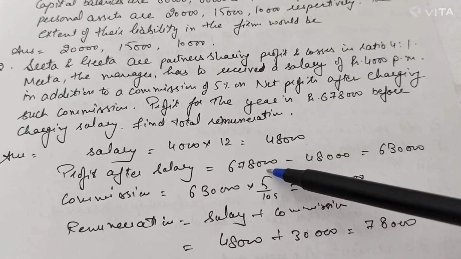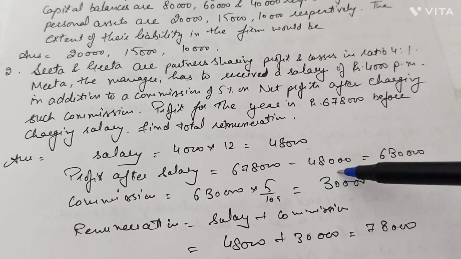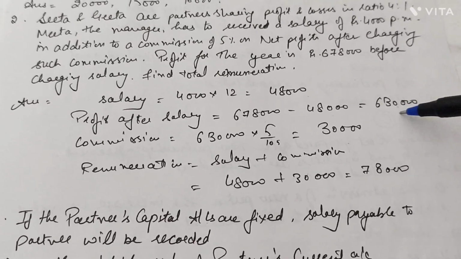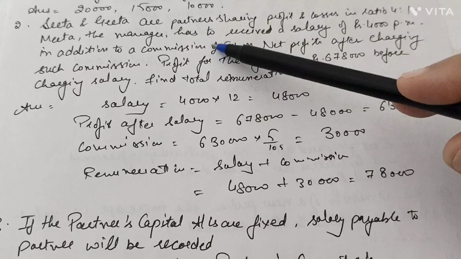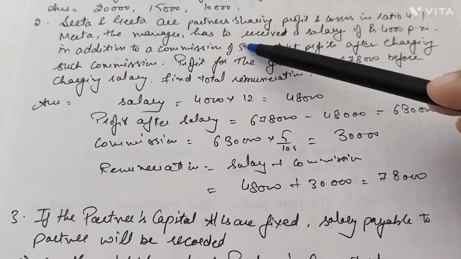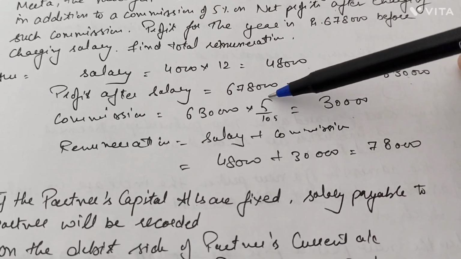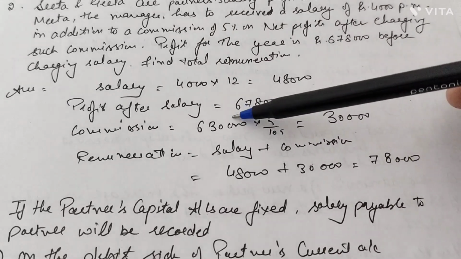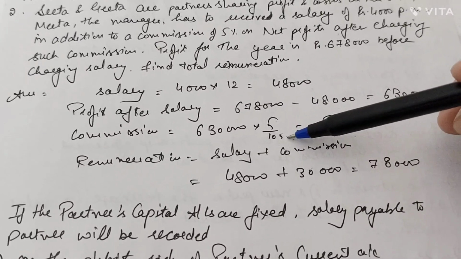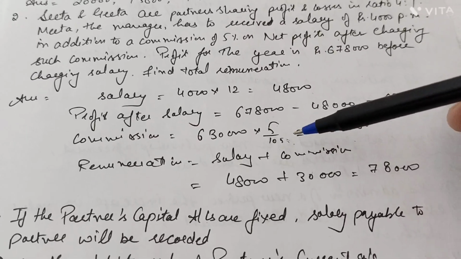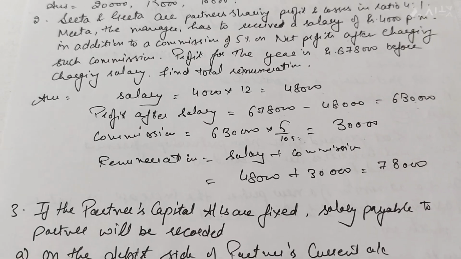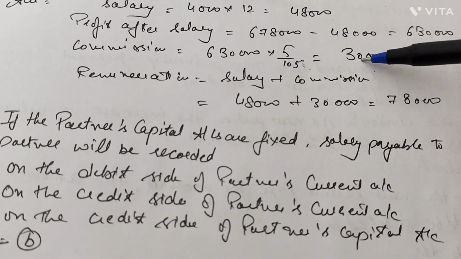Now the total profits were 6,78,000. After deducting salary, the profits left over for the distribution are 6,30,000. Now on the 6,30,000, the commission is payable 5% after charging. When after charging point is there, then rate is added to 100 in the denominator. So when we have to take the rate over here, that is 6,30,000 into 5 upon 105. What is 105 and how do we get it? Because it is the case of after charging. In after charging case, we have to take 100 plus rate over here. Okay, so we got a commission of rupees 30,000 from here.